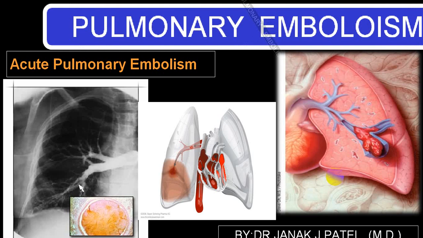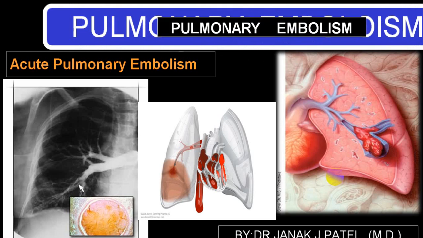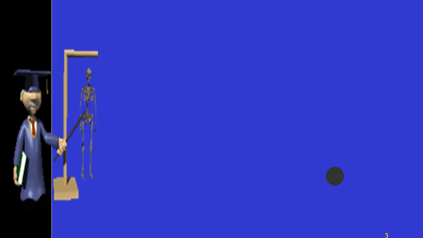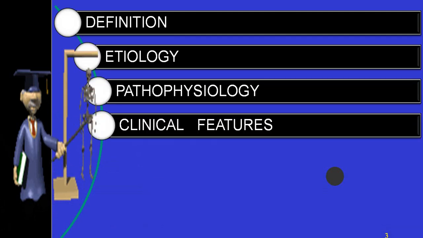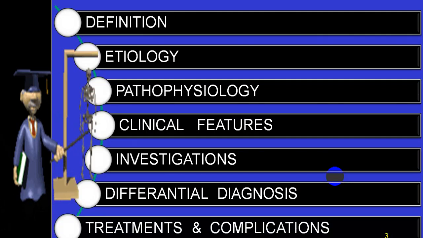Whenever an embolus from a different site enters into the pulmonary artery and occludes the pulmonary circulation, we call that pulmonary embolism. As routine, we'll be discussing under definition, etiology, pathophysiology, clinical features, investigations, differential diagnosis, treatment and complications.